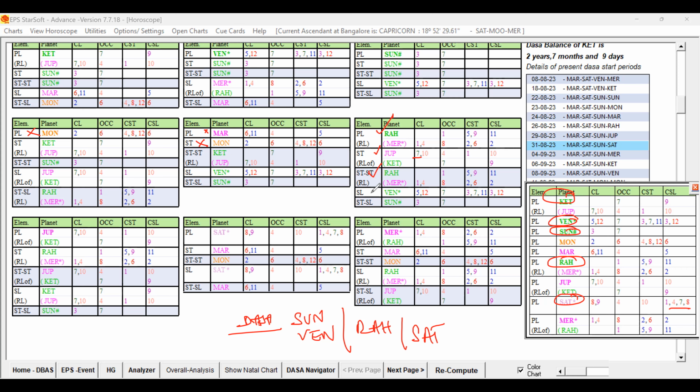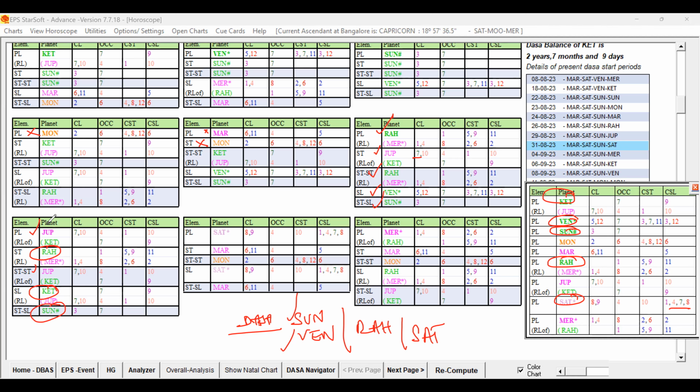Rahu has come as sub-level of Venus, our favorable key planet. Venus is there, Sun is there, and Jupiter is there. Sorry, not Jupiter. Rahu is there, Ketu is there. This is good. And again, Jupiter is good. Okay, and key planet Rahu is present, and Ketu is present, Sun is present. So that is also good.